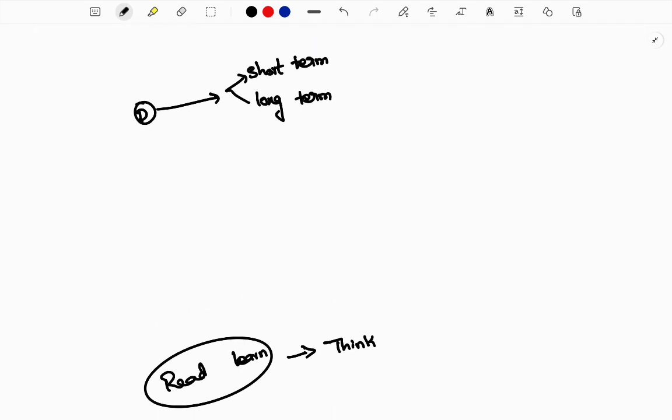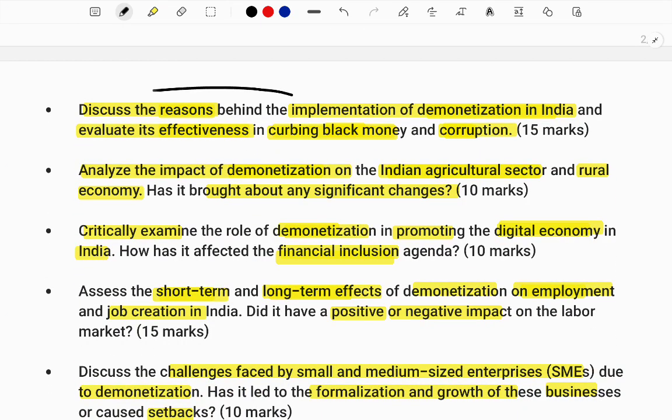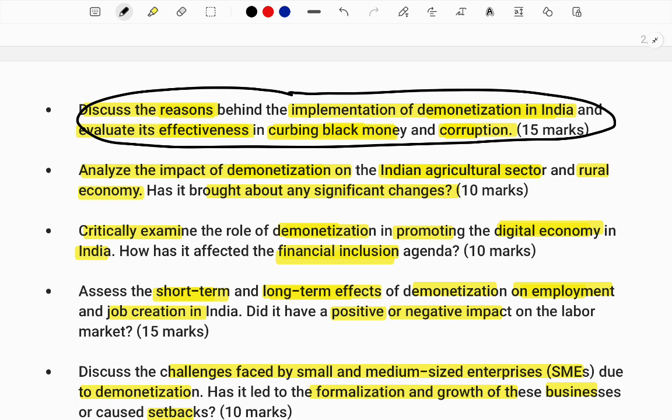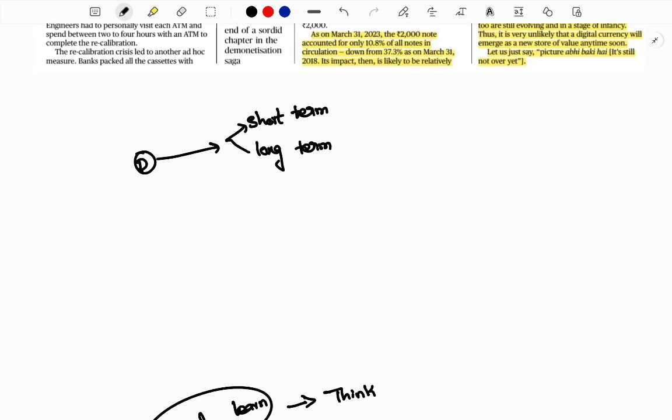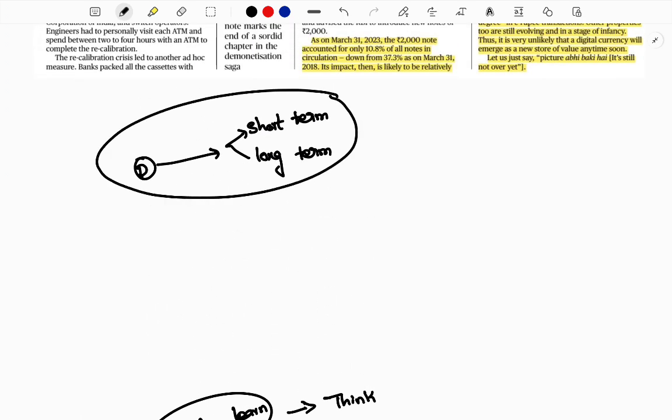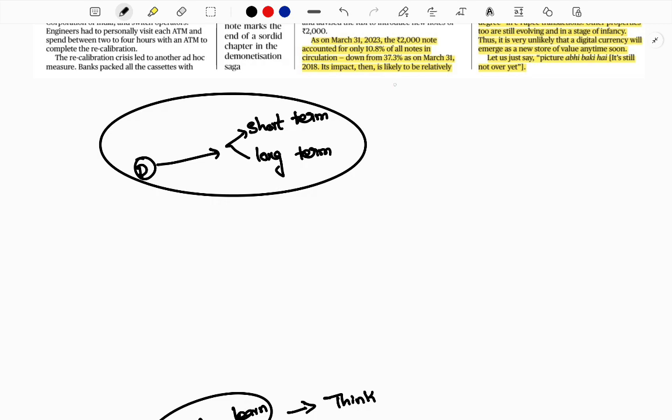So first of all, let me answer the first question. You need to understand how you're going to replicate and answer. The first question is about the reasons for demonetization and its effectiveness in curbing black money and corruption. With just this simple link, I will answer all the questions. See here, now, reasons.